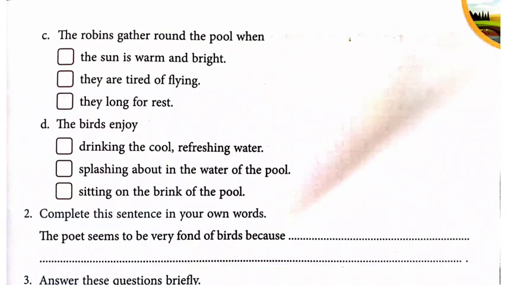Because if they have a pool in the garden, then definitely the birds enjoy. He cares for the birds. He loves to see the birds in his garden. That's why he has made it, and that's why the poet seems to be very fond of birds.